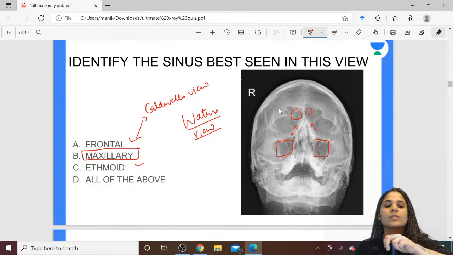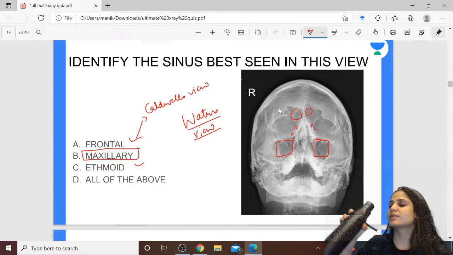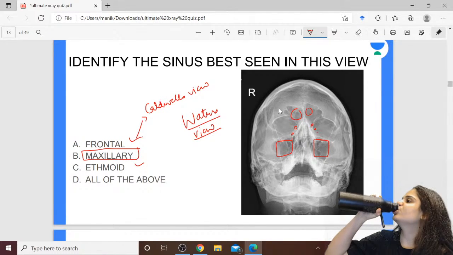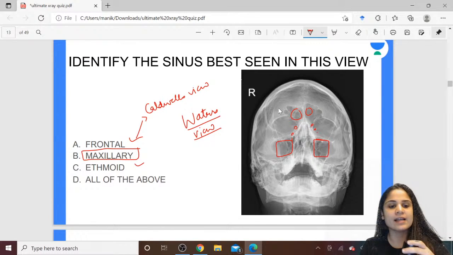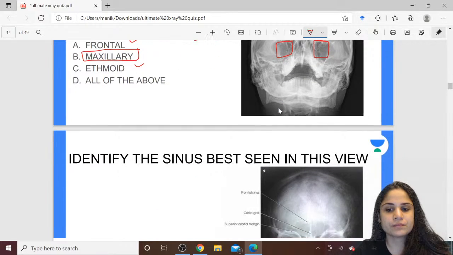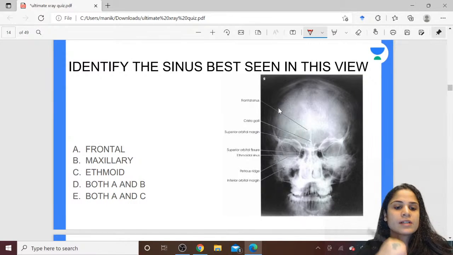Now how do you know that this is Waters view? Just imagine someone is drinking water. So that's the best way to remember this. Look at this, the way my neck is. That is exactly how your X-ray is taken in the Waters view. Alright, so in the Waters view you will be able to see maxillary sinus best. Alright, identify the sinus best seen in this view: frontal, maxillary, ethmoid, both A and B, or both A and C.